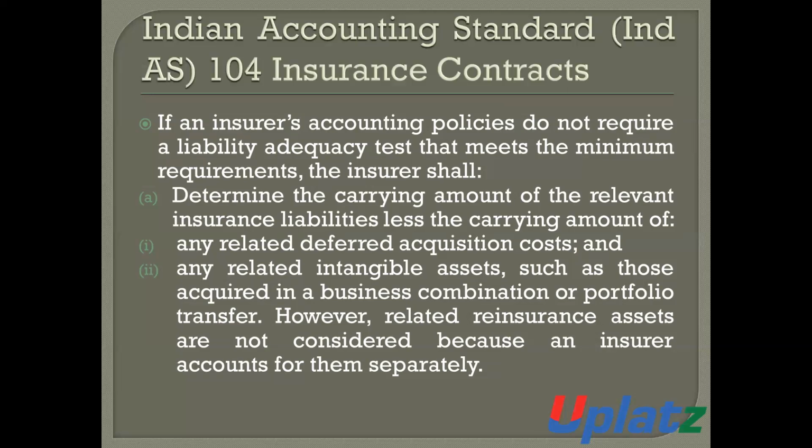However, related reinsurance assets are not considered because the insurer accounts for them separately.